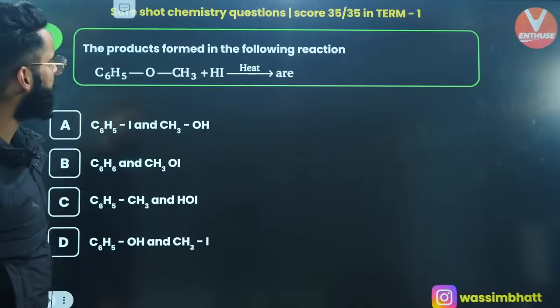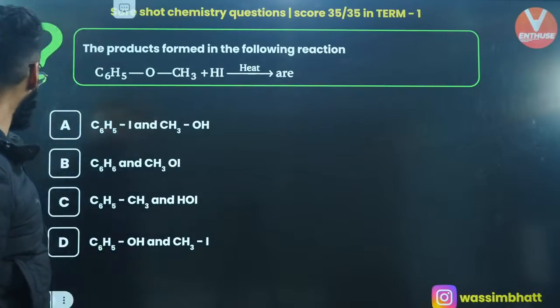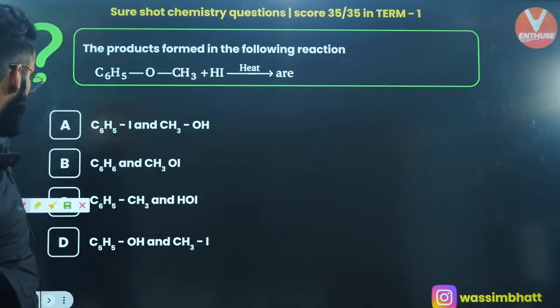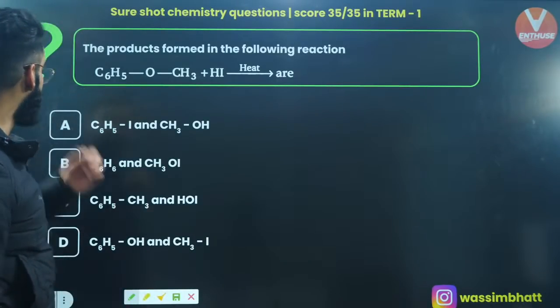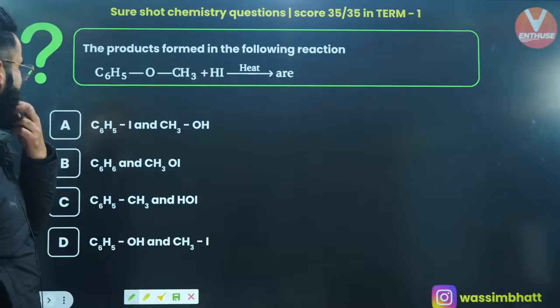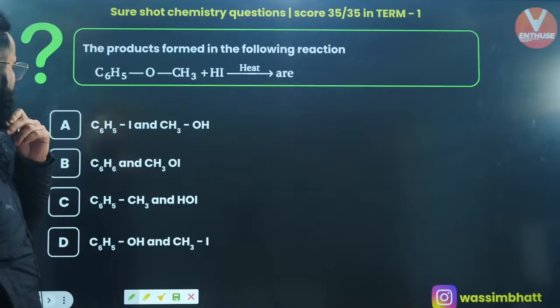The product formed in the following reaction will be, what is the product formed? Well, the reactant is C6H5OCH3, with HI in presence of heat.